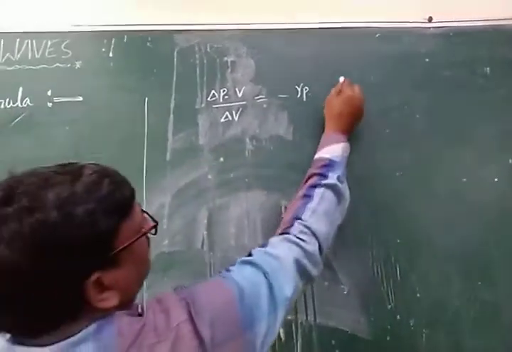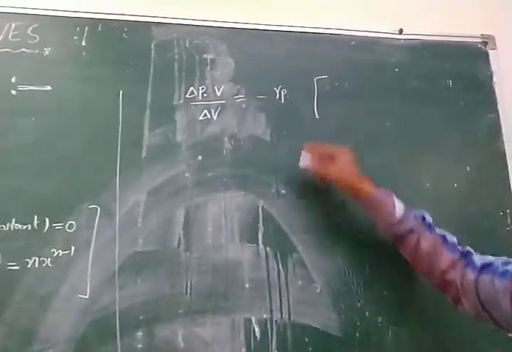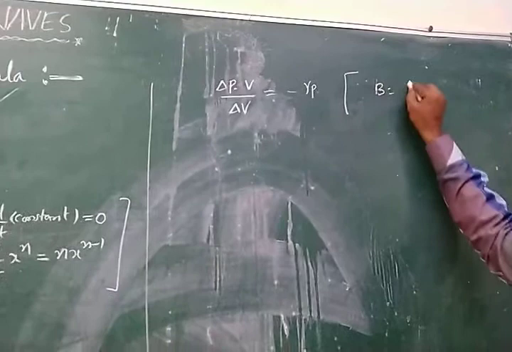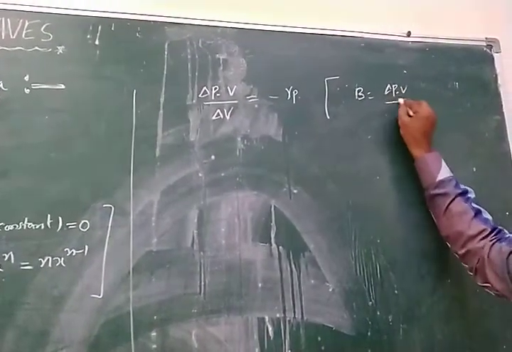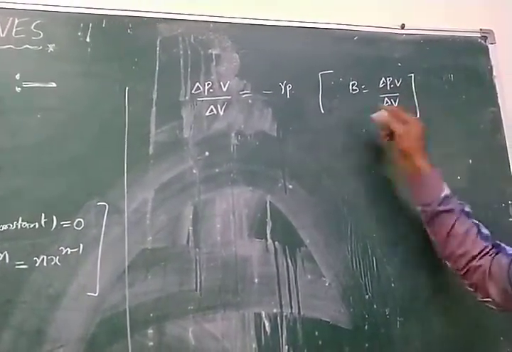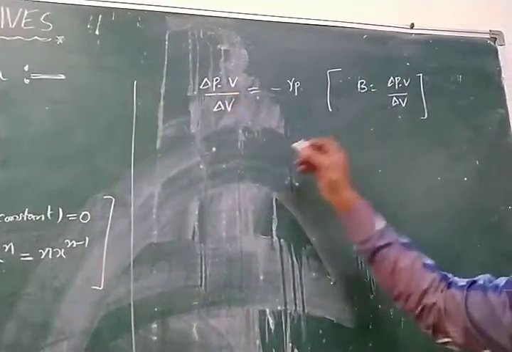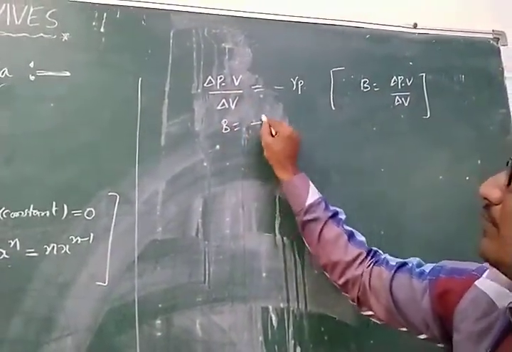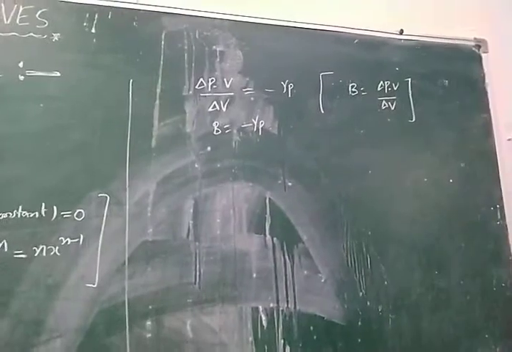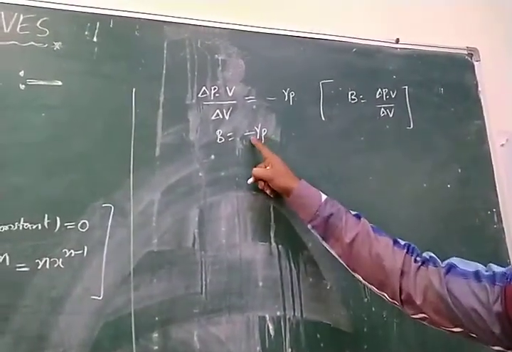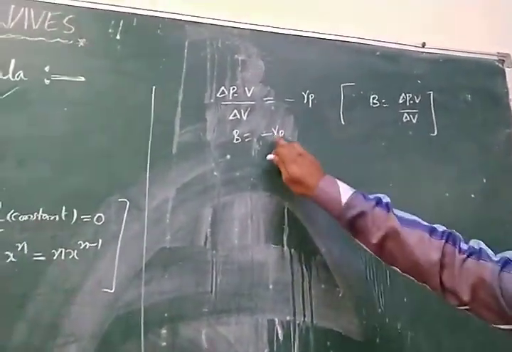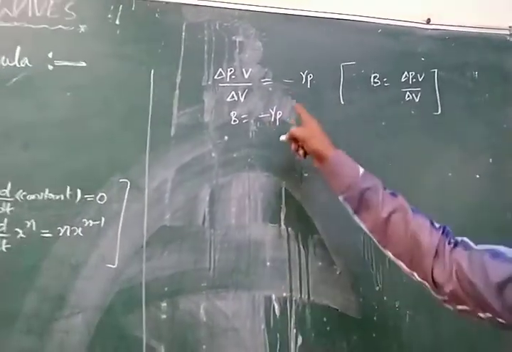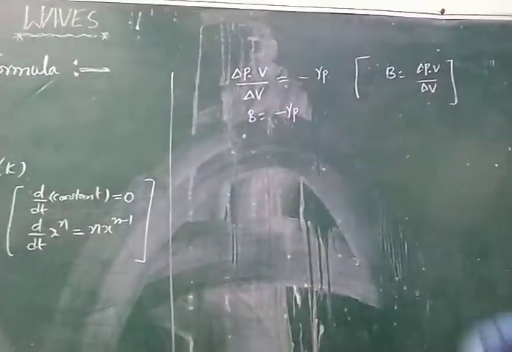We know that B is equal to delta P into V by delta V. This total term is what we call B. This B is equal to minus gamma into P. The minus sign is negligible here because we take the magnitude of the value.